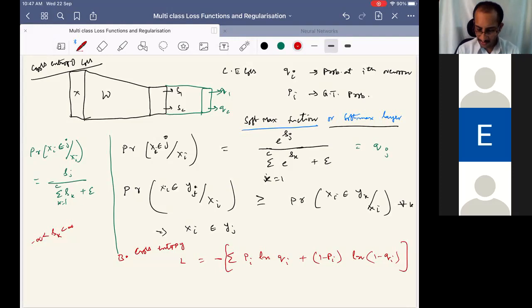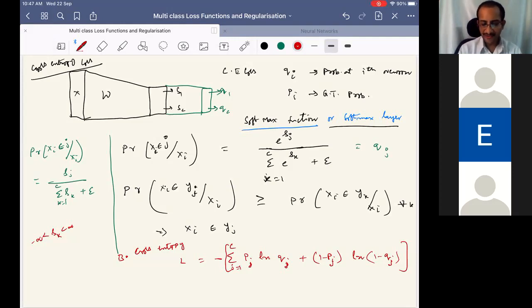Sir, I have a question. Yeah, let us put j here to be consistent with our notation, and j equal to 1 to c here. Right, please ask now. Sir, as the softmax is classifying our sample, why are we again going back to the cross entropy loss? Yeah, fine.